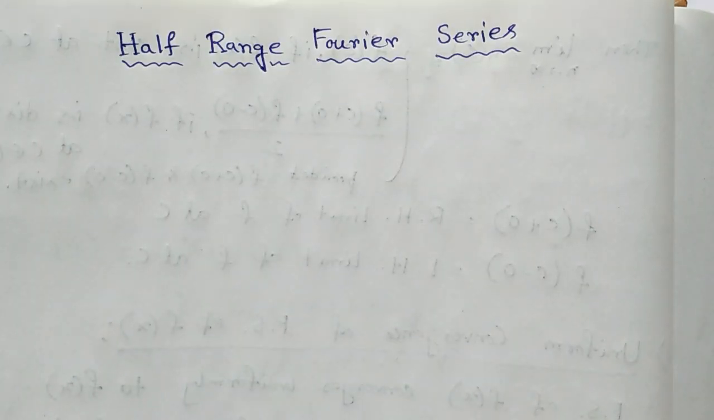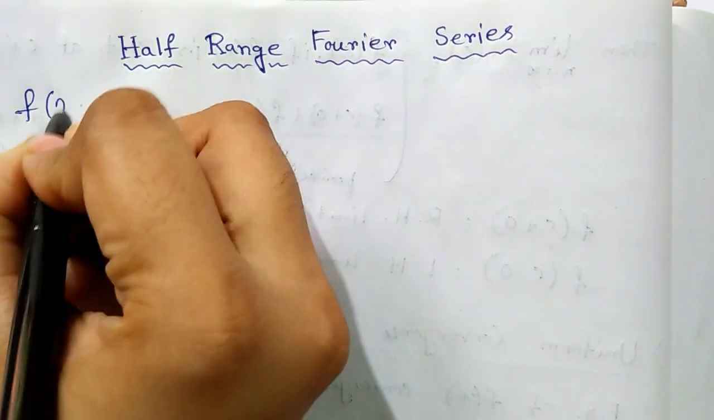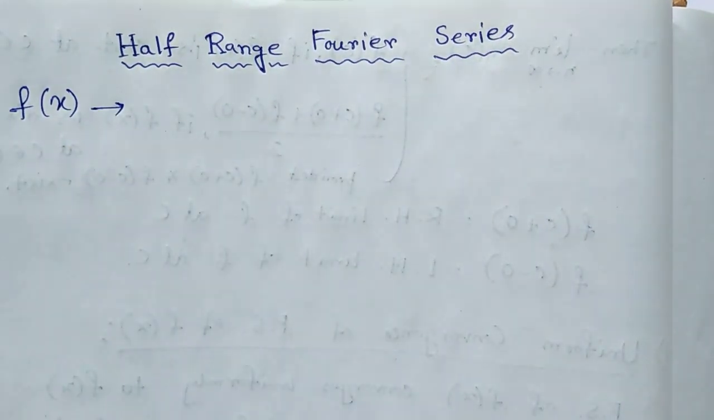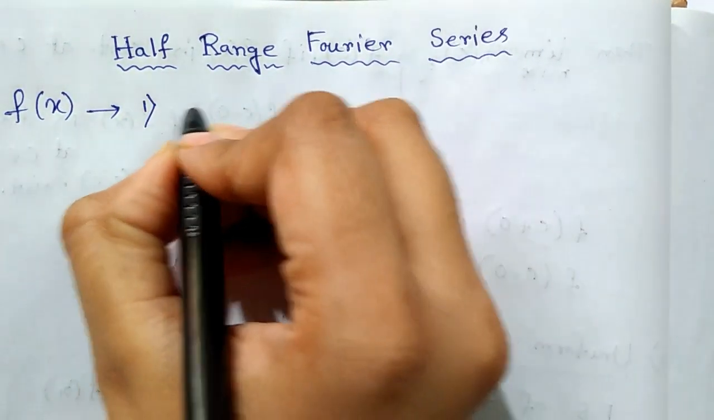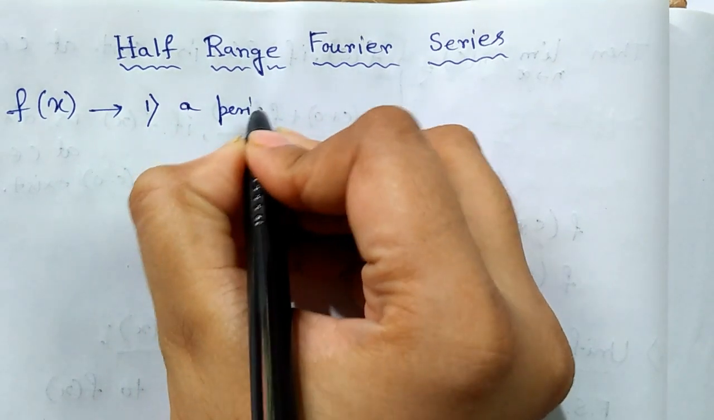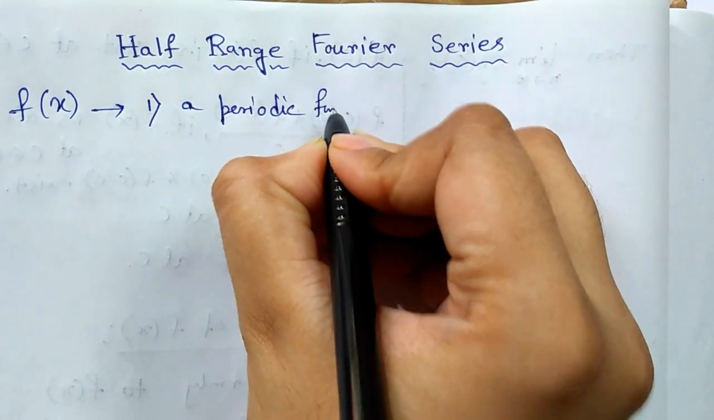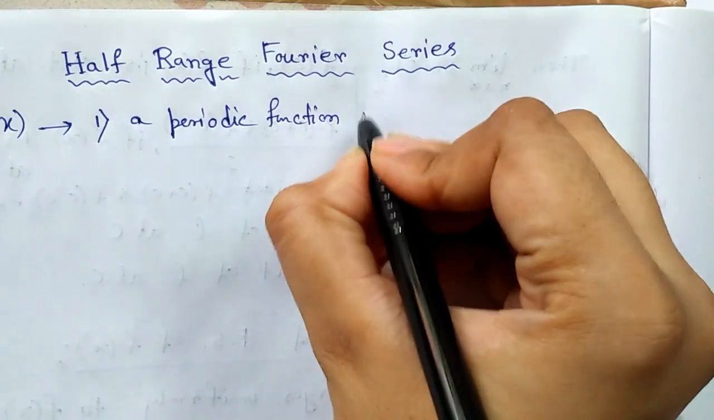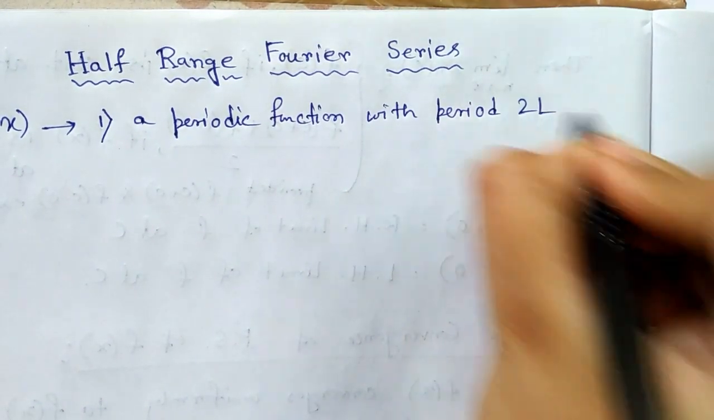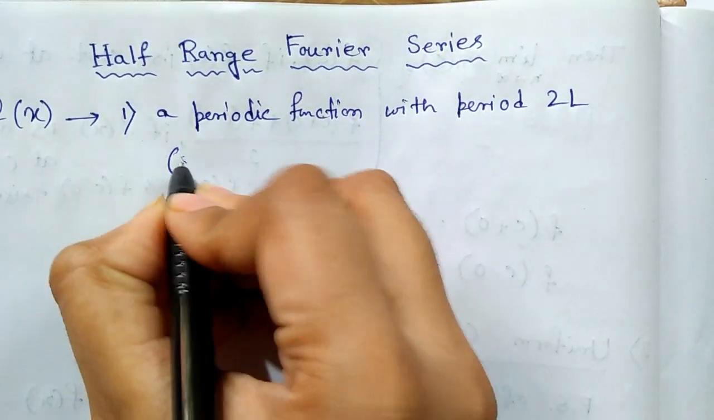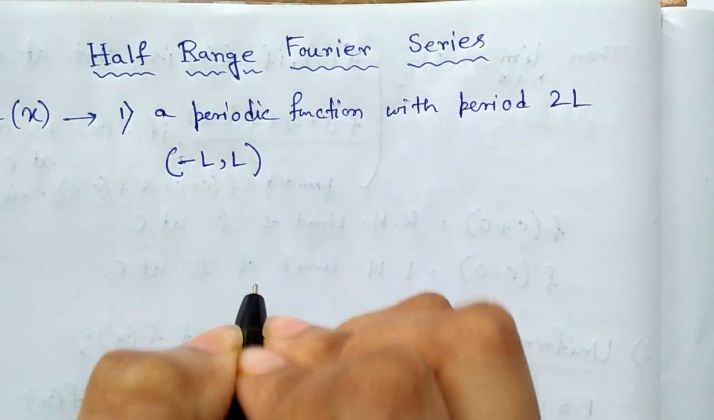Welcome to everyone. Today we shall discuss half-range Fourier series. As we know, in case of Fourier series representation of a given function f(x), it should satisfy some conditions. That is, number 1, f(x) should be a periodic function with period 2l and defined on the open interval (-l, l).